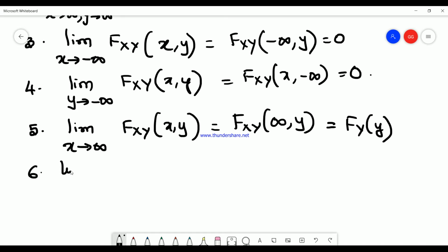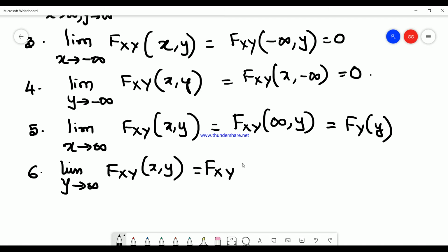Similarly, the limit as y tends to infinity of F_XY(x, y) is F_XY(x, infinity), which gives the cumulative distribution function of the random variable x. These are very important properties.